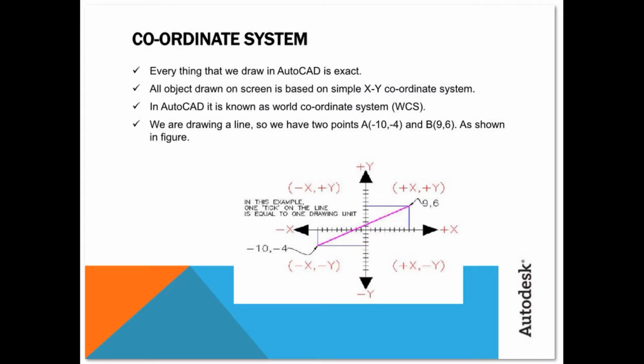Coordinate system: everything that we draw in AutoCAD is exact. All objects drawn on screen are based on a simple X and Y coordinate system. In AutoCAD, it's known as the World Coordinate System, WCS. We are drawing a line, so we have the points A (-10, -4) and B (9, 6), as shown in the figure. This is the figure, and this is the line, the start and the end. And a simple example for drawing a line.